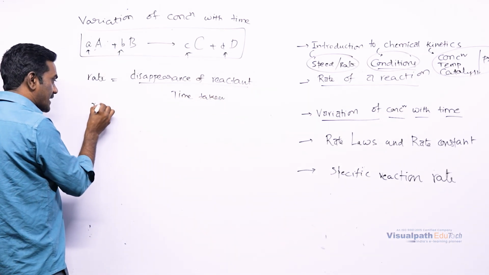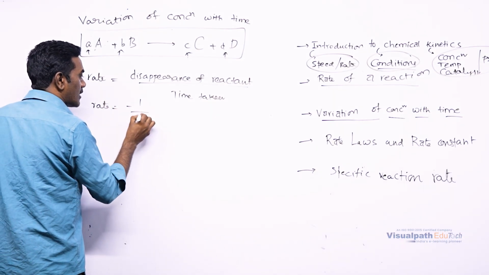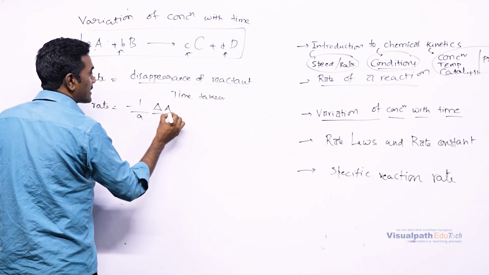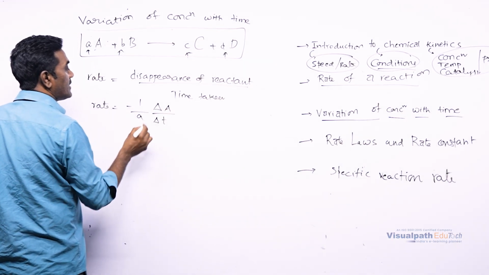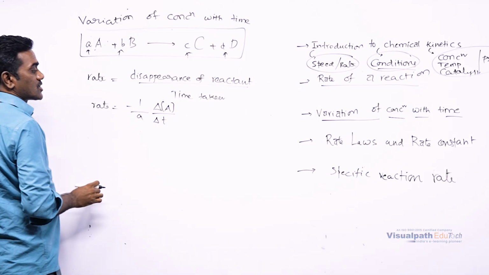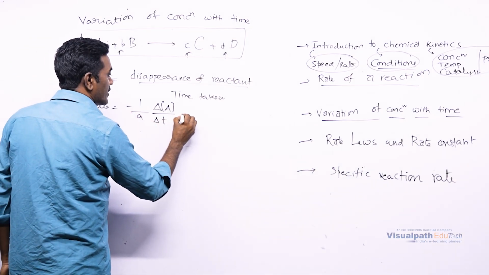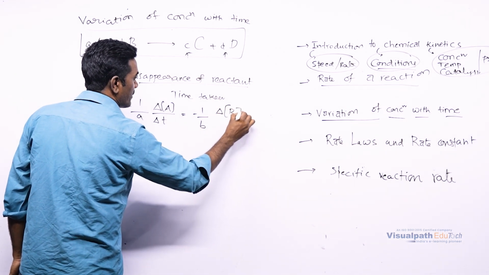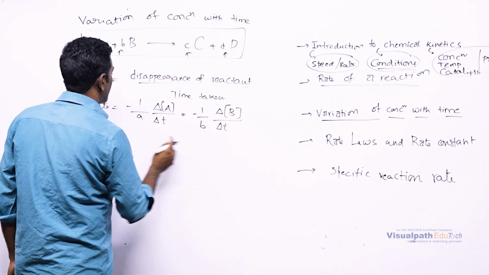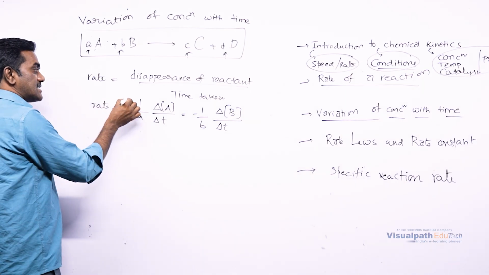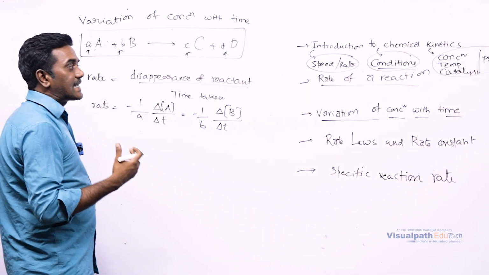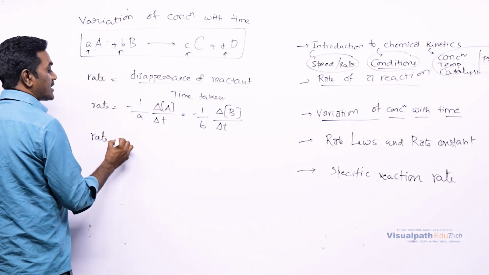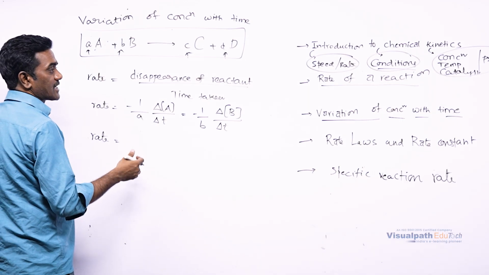We can express rate is equal to minus 1 by a into delta[A] by delta t. Here, delta[A] is the change in concentration of A with respect to t. In the same way, minus 1 by b into delta[B] by delta t. This is with respect to reactants. These negative signs indicate the decrease in the concentration of reactants. The same way, rate can also be expressed in terms of change of concentration of products.